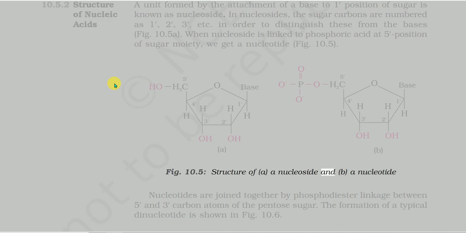Nucleotides are joined together by phosphodiester linkage between 5' and 3' carbon atoms of the pentose sugar. The formation of a typical dinucleotide is shown in Fig. 10.6.